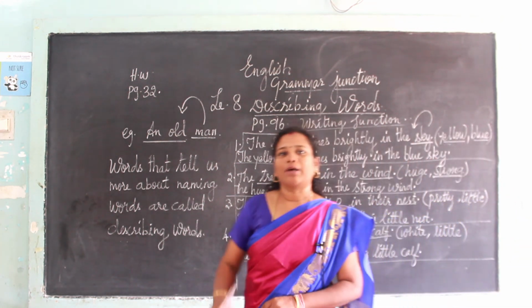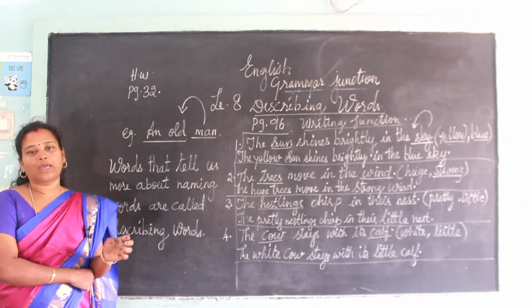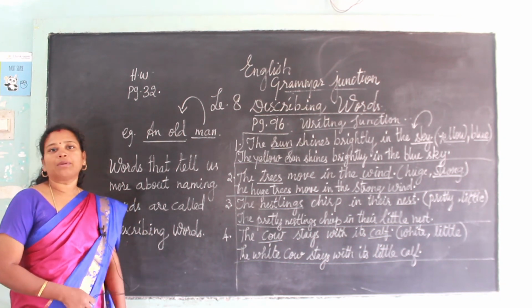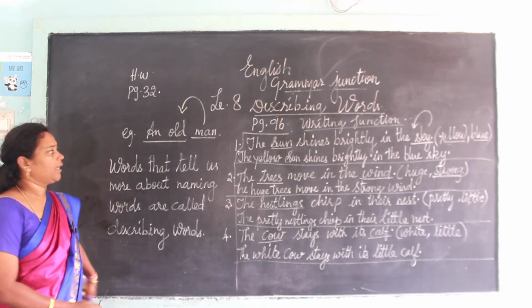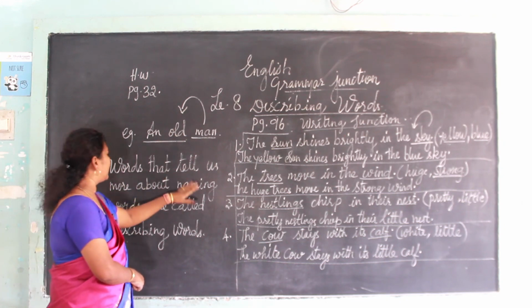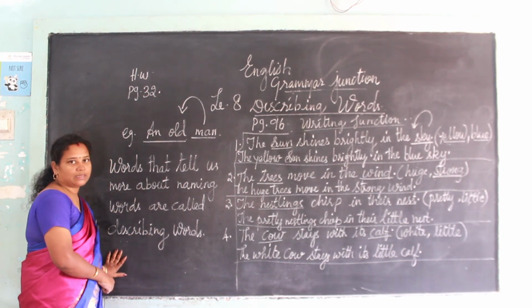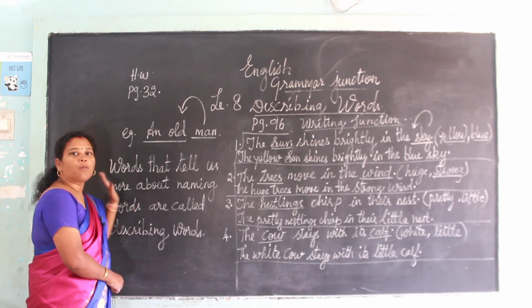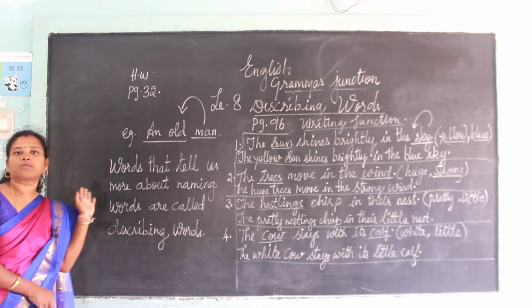Once more, see here what describing words are. Today we have seen in grammar class the describing words. Describing words are also called adjectives. The definition: words that tell us more about naming words are called describing words. What are naming words? Naming words means nouns.